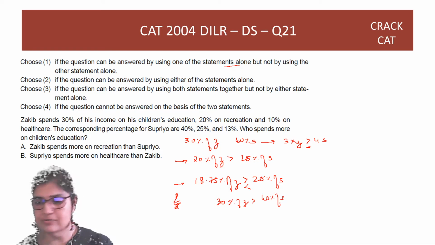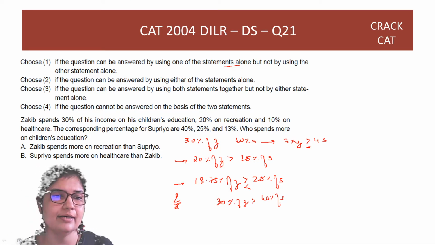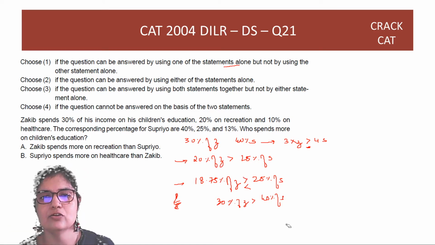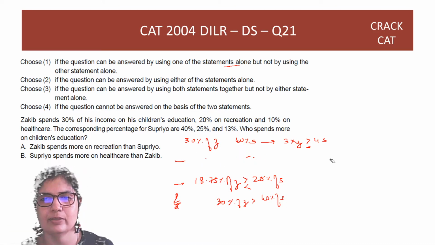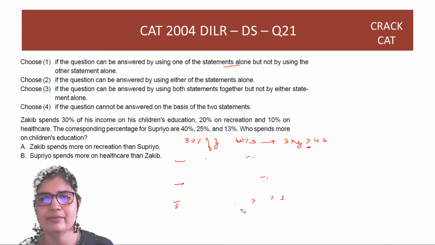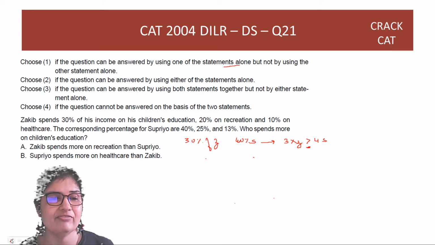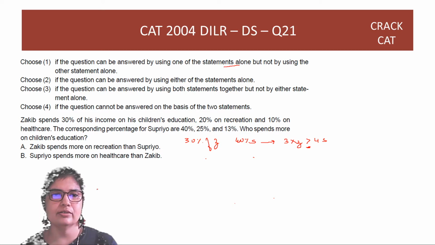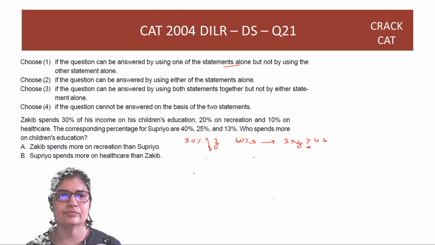Okay, so this is one way of solving, guys, if you like it. Another method that you may want to look at, so please make note of this method. This is one method of comparing. The other method is to find out whether I can determine children's education based on recreation. I will say, okay, what if they're just equal?